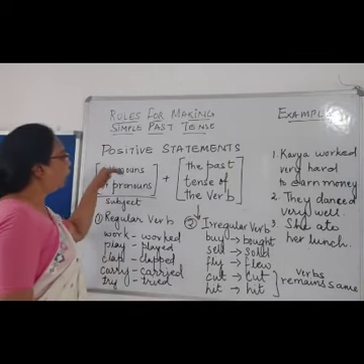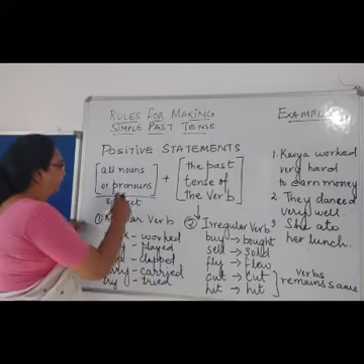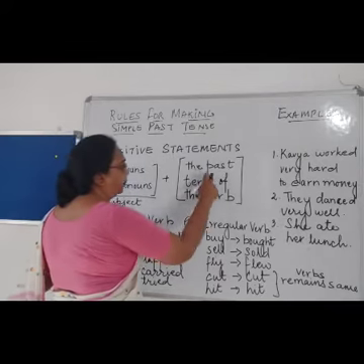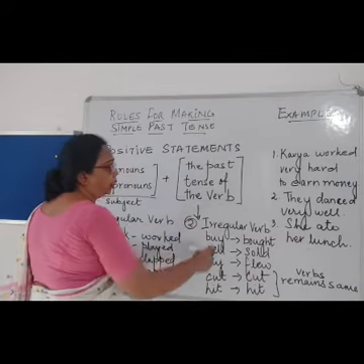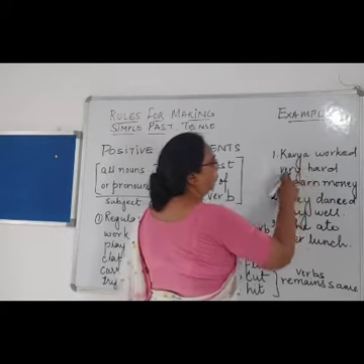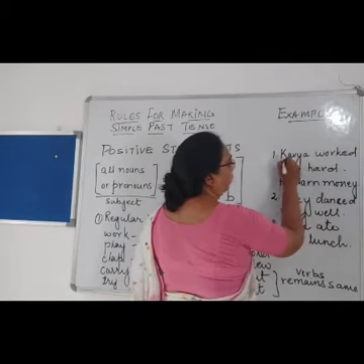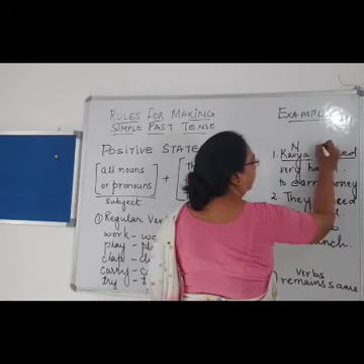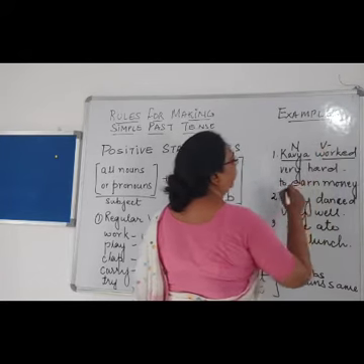So to form a positive statement, first comes the noun or a pronoun, the subject, and then the past tense of the verb. Like the example I have written over here: Kavya worked very hard. Over here Kavya is the noun, work is the verb. Which type of verb?